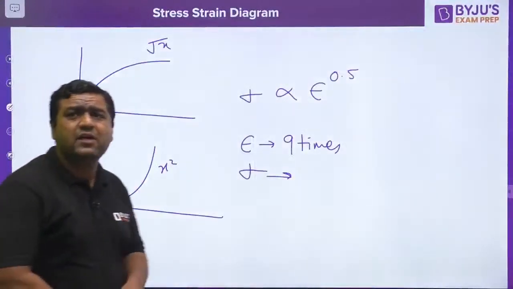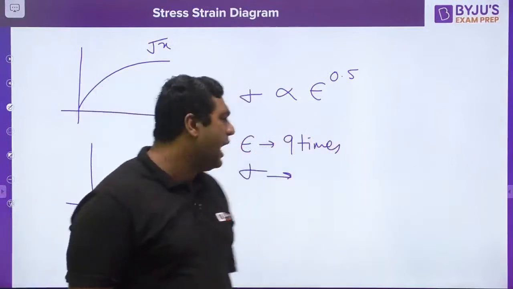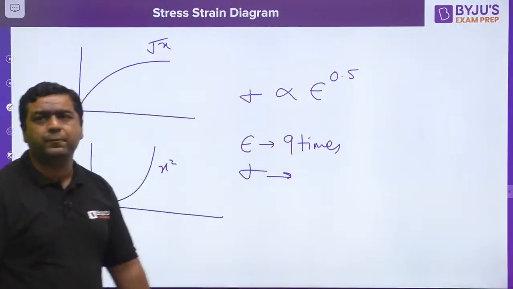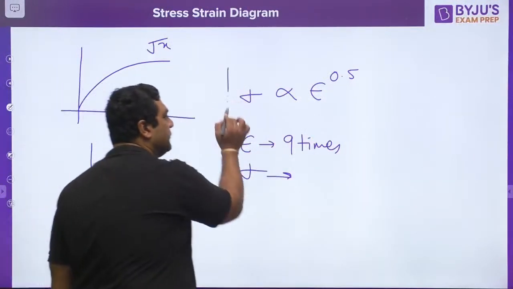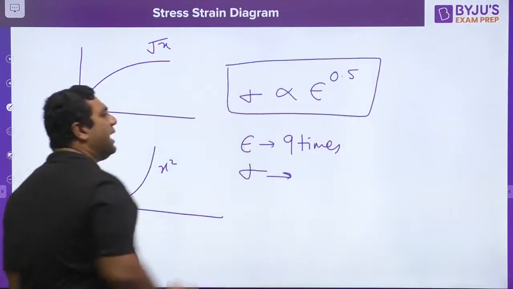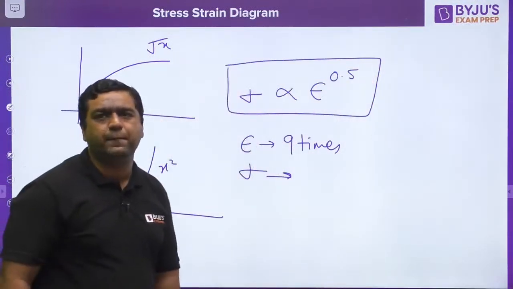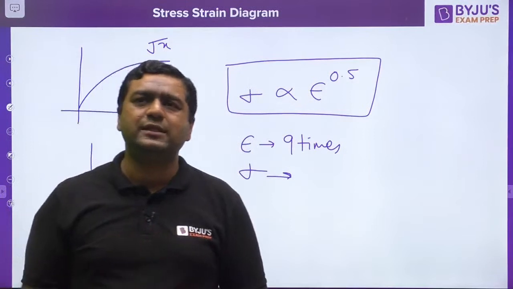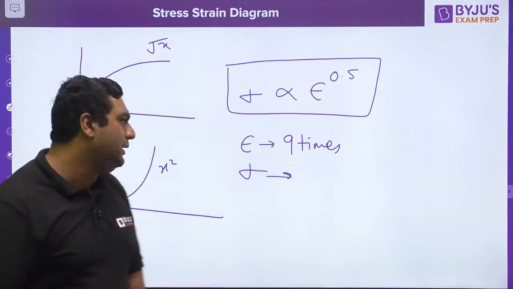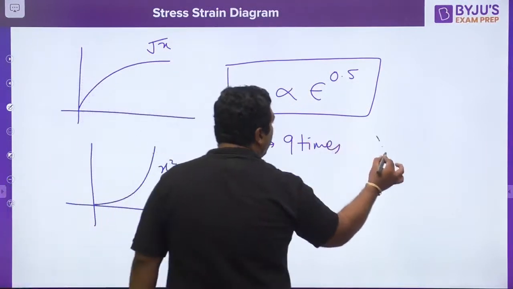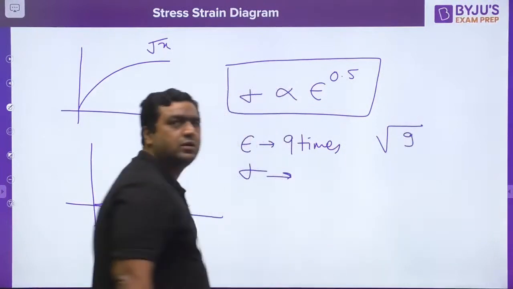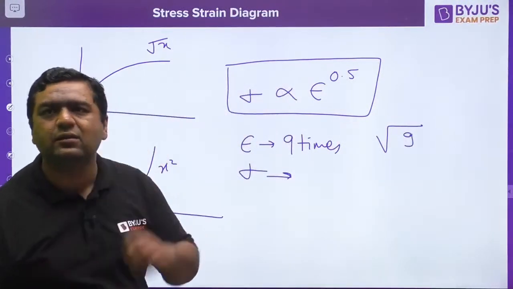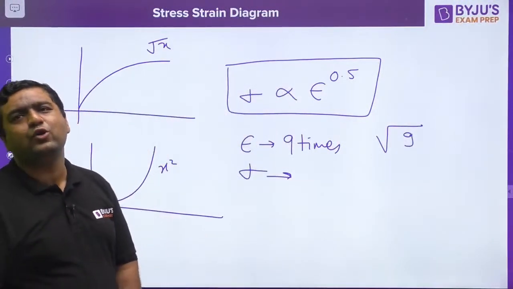So my dear, if it is becoming 9 times, how many times the stress will become for this relation? If strain will become 9 times, how many times the stress will become? Can anybody answer this? Dear, square root of 9 is not 4.5. Square root of 9 is,